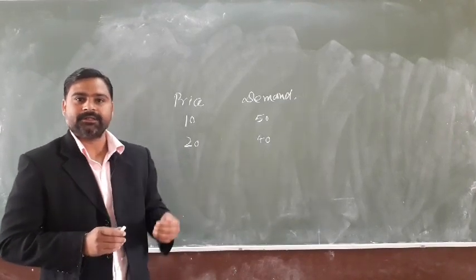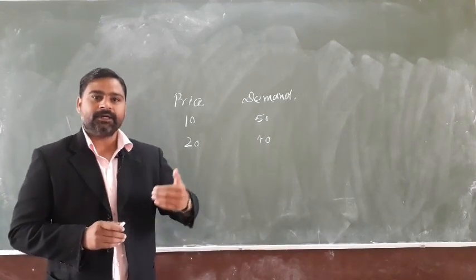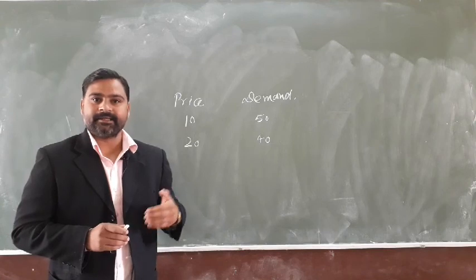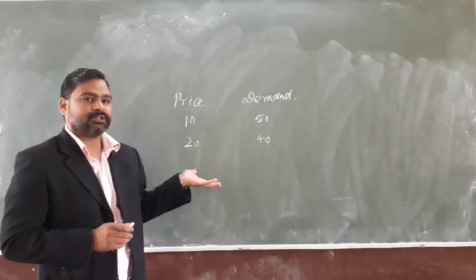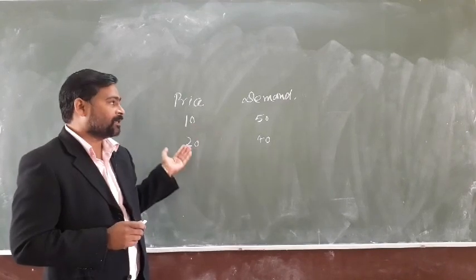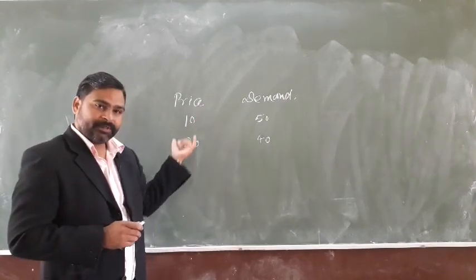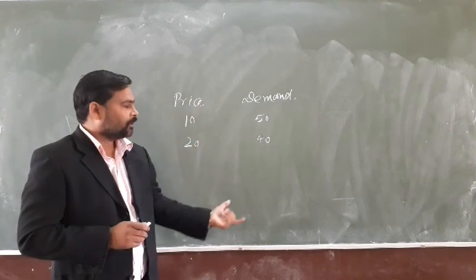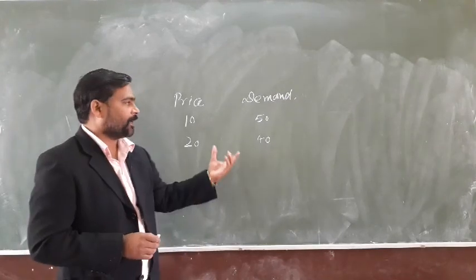So what is changing here? What is affecting here? The rainfall. Rainfall is affecting the growth of crops, agricultural products. Such as here, only the price is changing and the price is affecting automatically the demand. Along with the change in price, demand is responding automatically. So that is known as correlation.